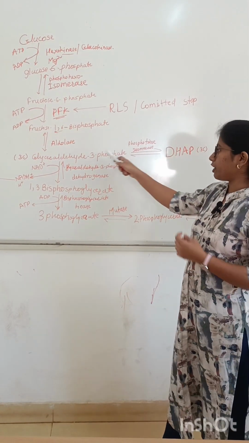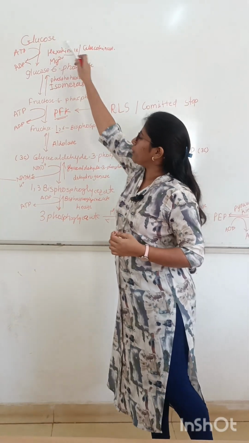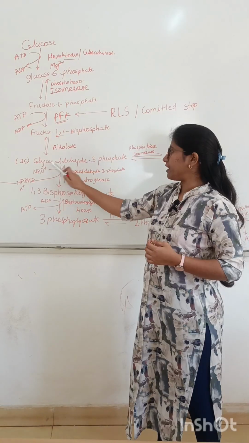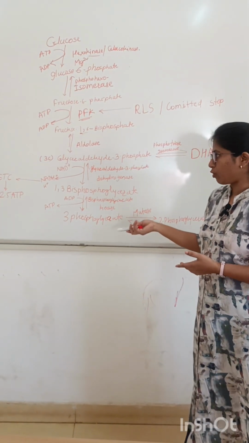DHAP is again converted into glyceraldehyde 3-phosphate, and that's why one glucose molecule gives two molecules of glyceraldehyde 3-phosphate, which undergo the further reactions of glycolysis.